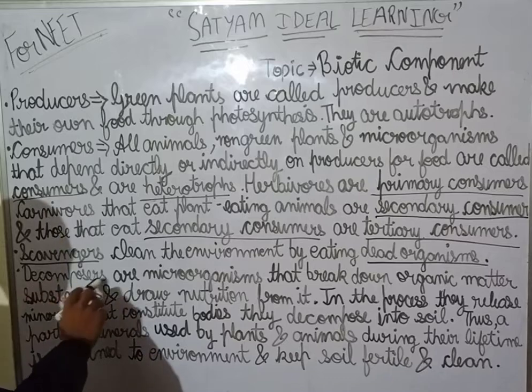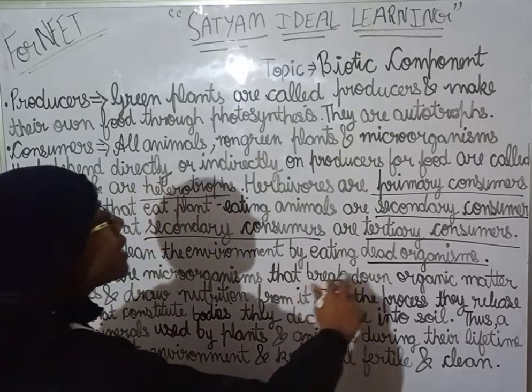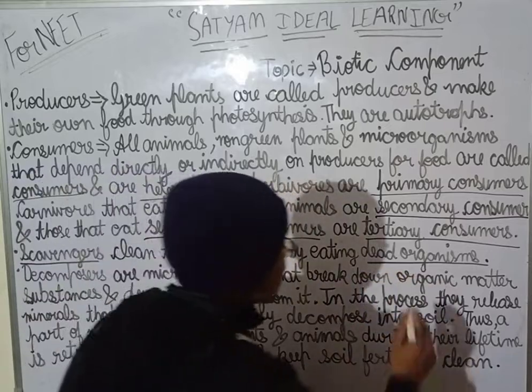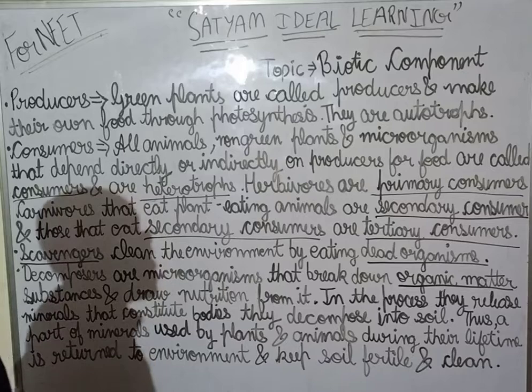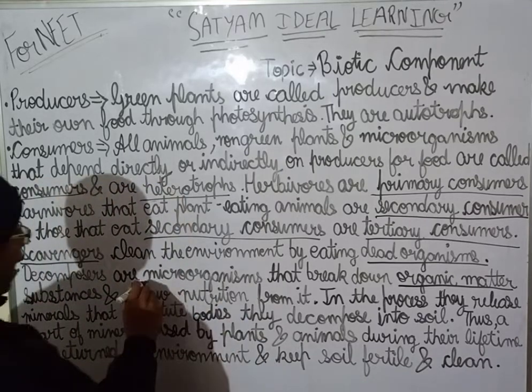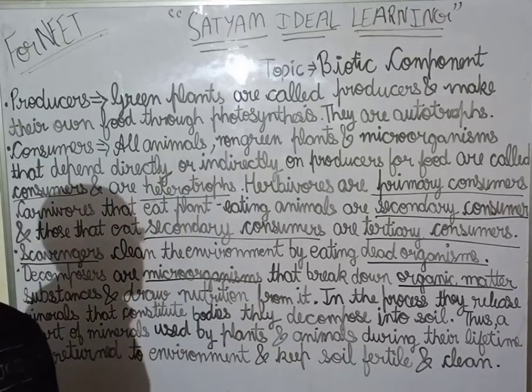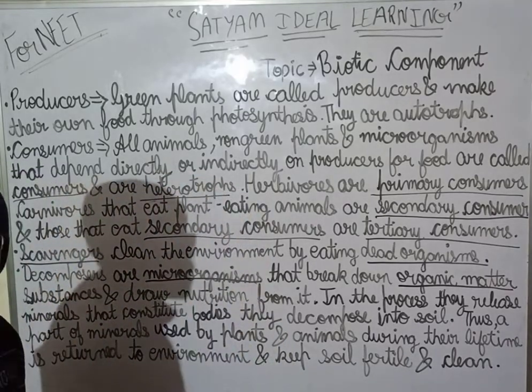So decomposers are microorganisms that break down organic matter of plant or animal. These are microorganisms such as fungi, protozoa, bacteria.